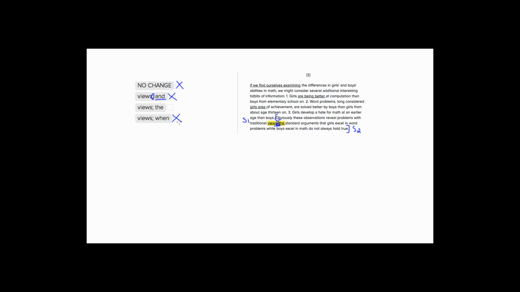The only one that makes sense is choice number 3, because we have sentence 1 and then sentence 2 connected by a semicolon, but they're still standalone phrases. You're not creating these dependents like in choices 2 and 4.